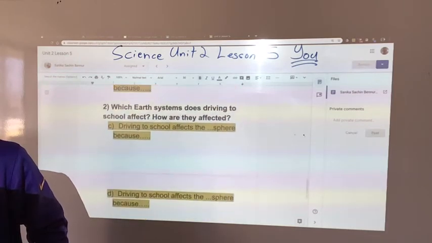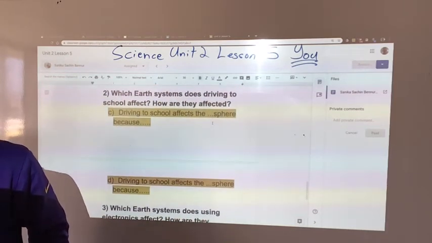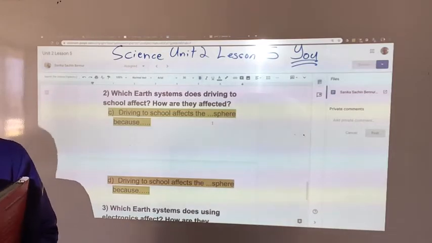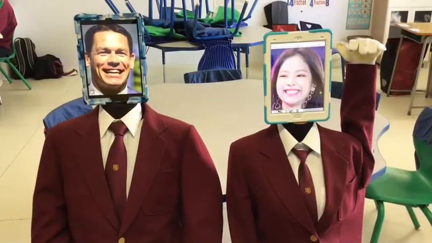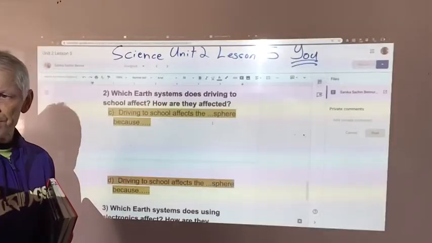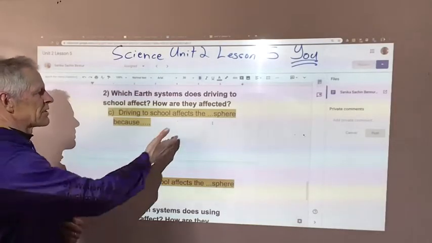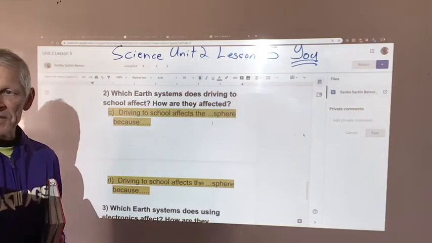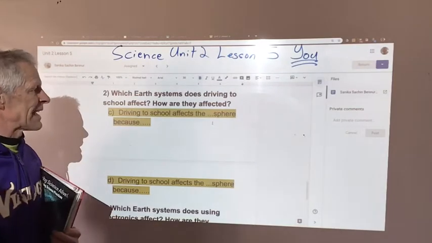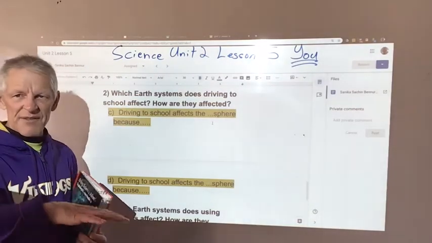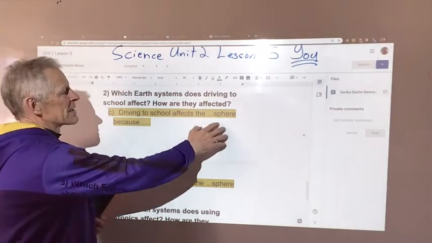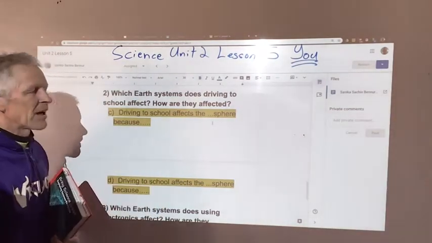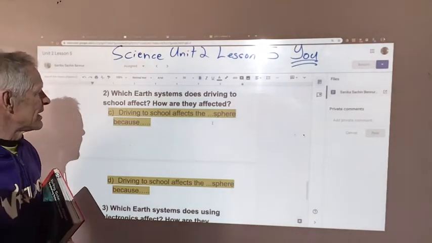You can have that. What Earth systems does driving to school affect? So if we're driving to school, we're going to be driving on the pavement, Mr. Stang. That's right, little Jenny. We're going to drive on the geosphere. And the geosphere has been affected because they actually had to put on oil and stuff and make that pavement, and they had to dig up rocks and mine things so that you could drive on the geosphere. That all goes in there.